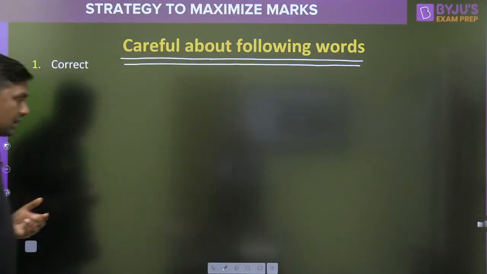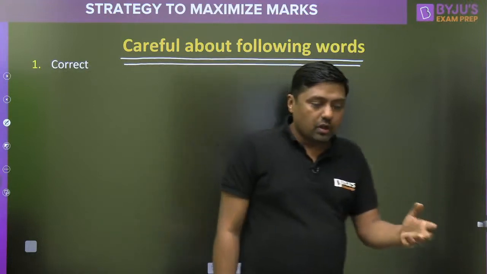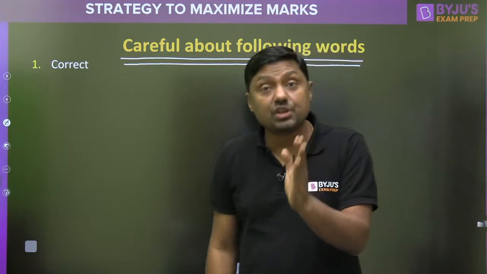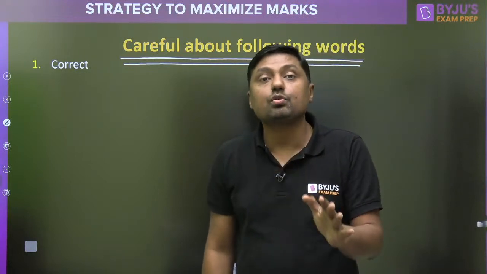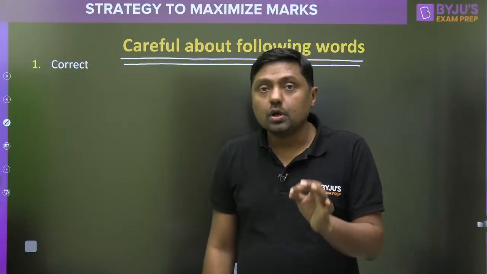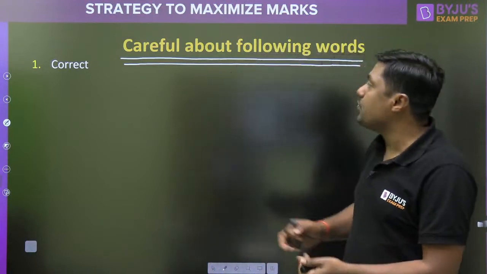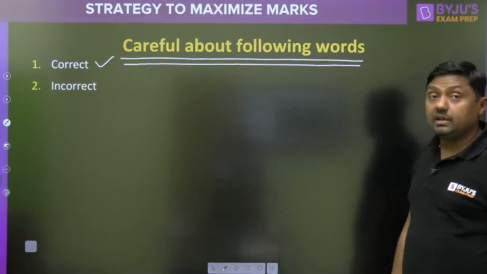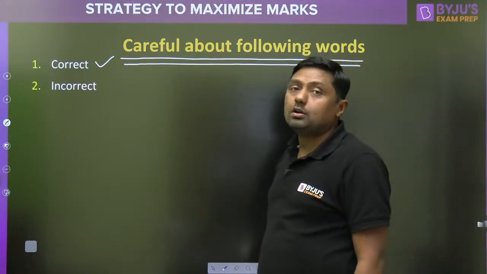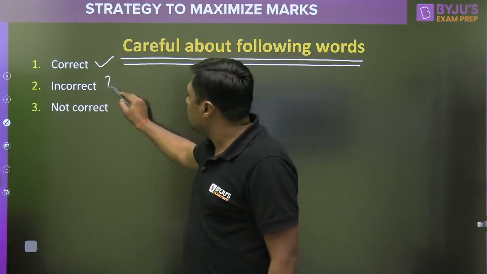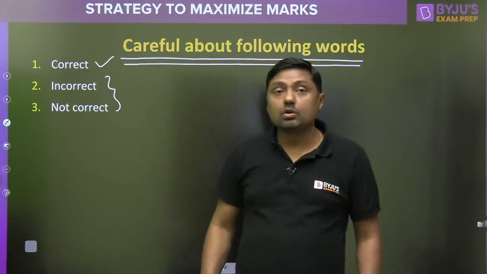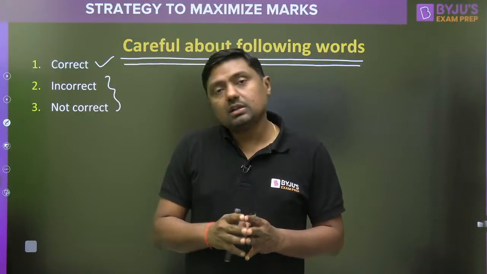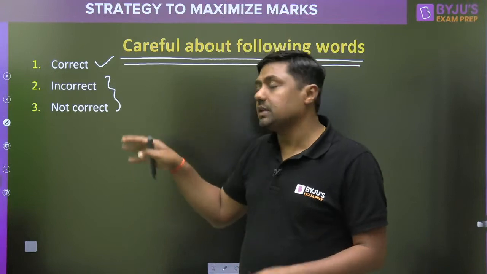First, correct. So which of the following, out of the following statements, which is correct? This is which is correct, MCQ. I'm talking about the MCQ, not MSQ. I'm talking about the MCQ. So which is correct? This is the important word. Right? Read question carefully. Second word is incorrect. Which is incorrect? Or what? Not correct. Which is not correct or incorrect. These are the words. Read carefully. Okay? Otherwise आपको पता है और उसके बावजूद भी आप आंसर गलत करके आ जाओगे.